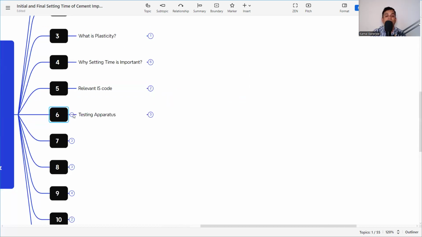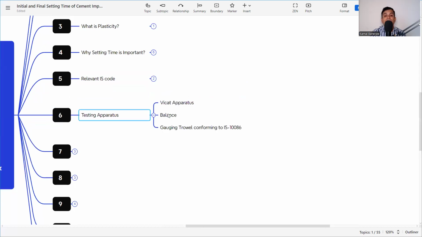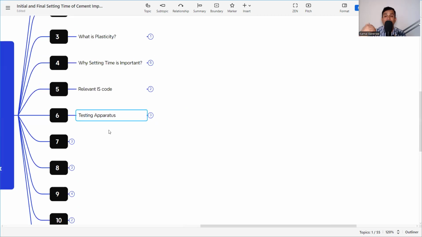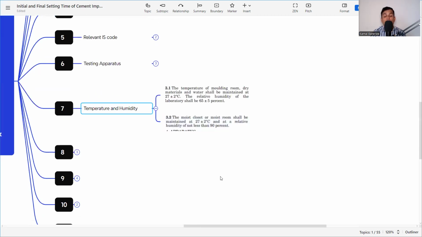Next part is the testing apparatus. What is that? It is the Vicat apparatus, balance and weights, and a gauging trowel conforming to IS 10086, and a non-porous glass plate. We will discuss later what that is. Then, what are the temperature and humidity of the material or the room whenever we are performing the test for the initial and the final setting?